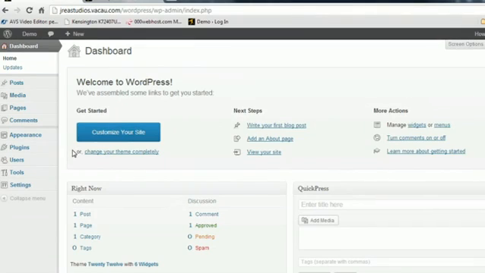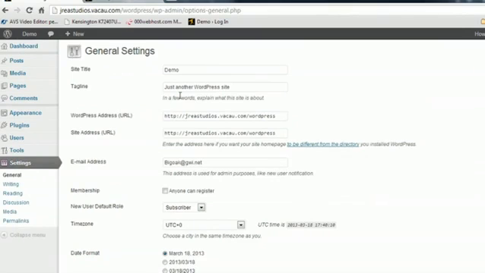We're going to come over to the settings and general part of the WordPress dashboard. And here are the two settings that we're concerned about. This top one tells WordPress where all of its configuration files live, and we haven't moved those, so we want to leave that alone. This one tells WordPress where the home page lives, and we want to change that. We don't want it pointing to the subfolder anymore, although that will work still, because you remember we copied the folders instead of moving them, just to be on the safe side.